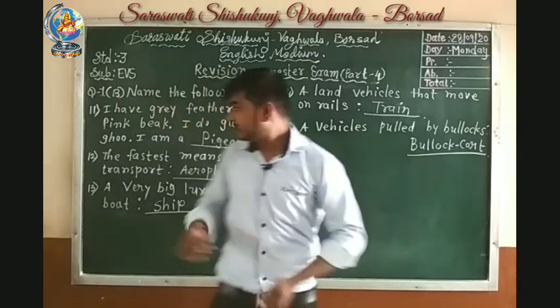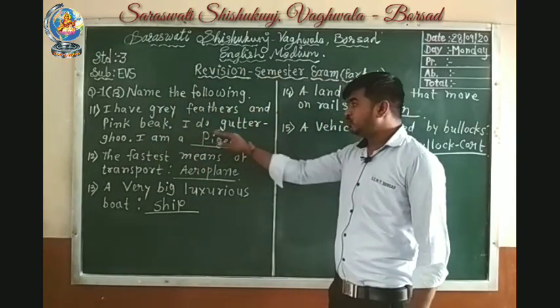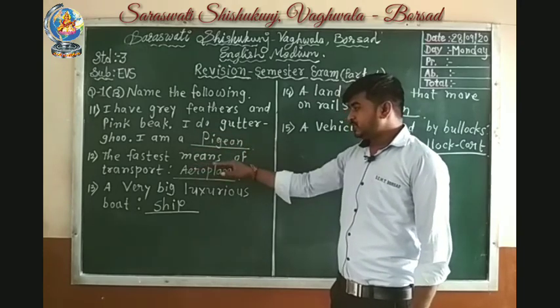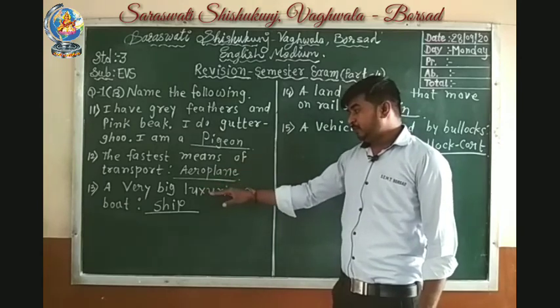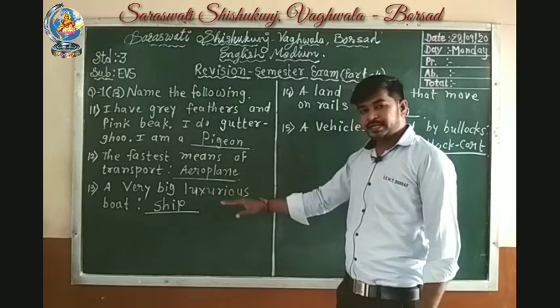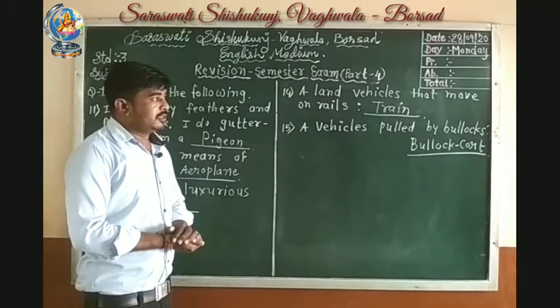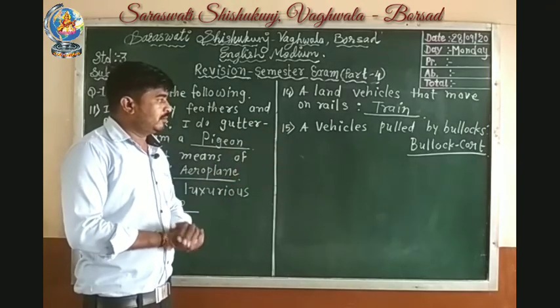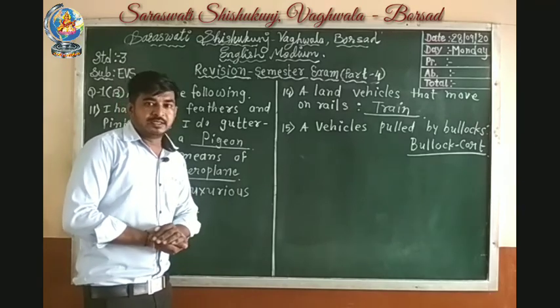Let's revise all. I have grey feathers and pink beak. I do guturgu. I am pigeon. The fastest means of transport, aeroplane. A very big luxurious boat, it is called ship. A land vehicle that moves on rail, train. And 15 number, a vehicle pulled by bullock. It is called bullock cart.